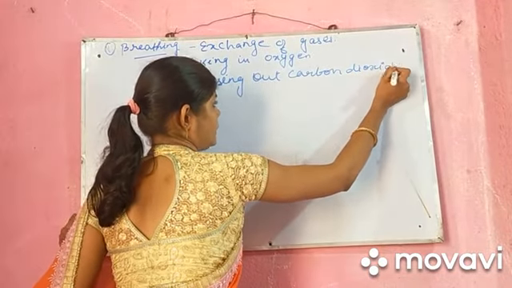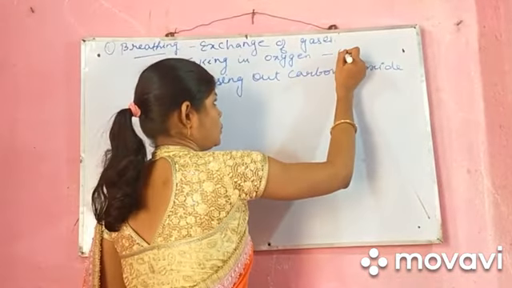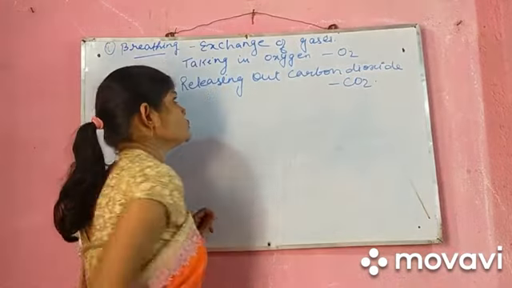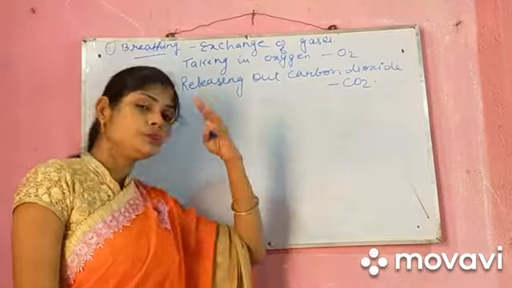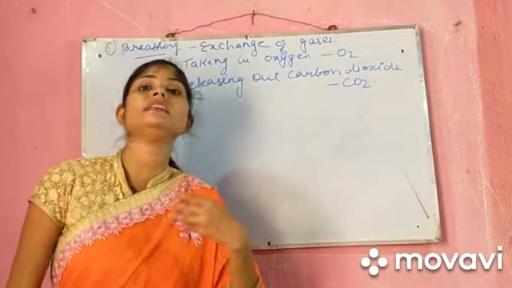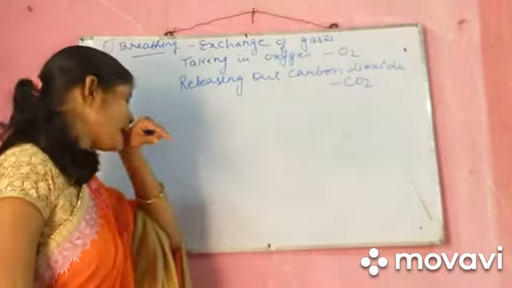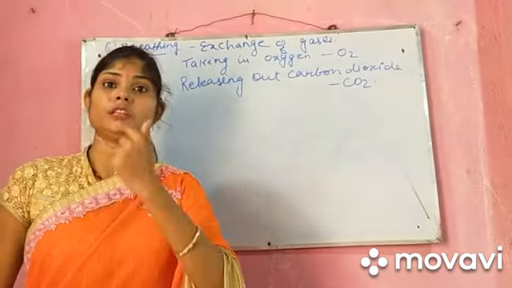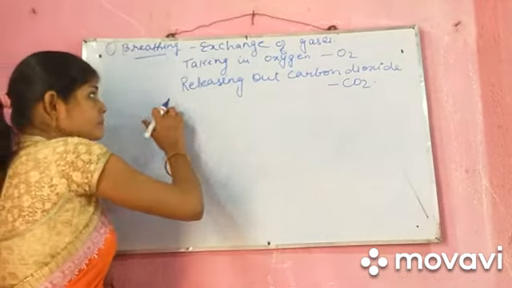What is the symbol of both of these? Oxygen is represented by O2 and carbon dioxide by CO2. So these are the two gases which are exchanged. You are taking in oxygen and releasing carbon dioxide through our nose or our mouth. Both the organs are involved in respiration, but in digestion only the mouth is involved. The nose is not involved. Okay?